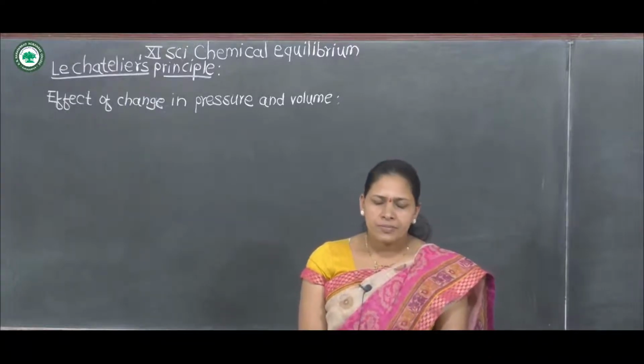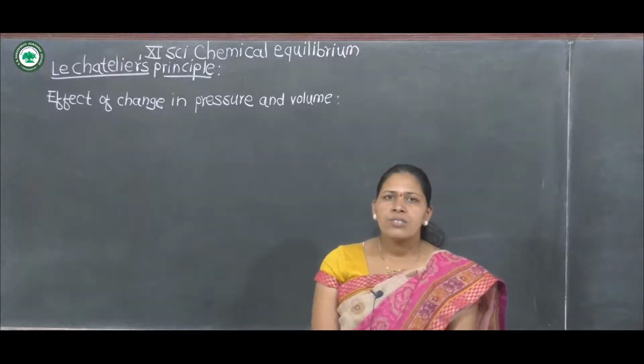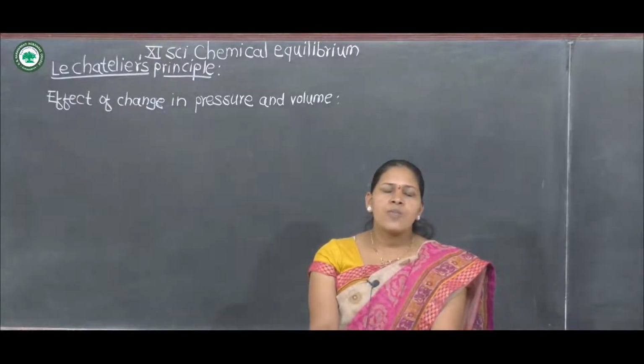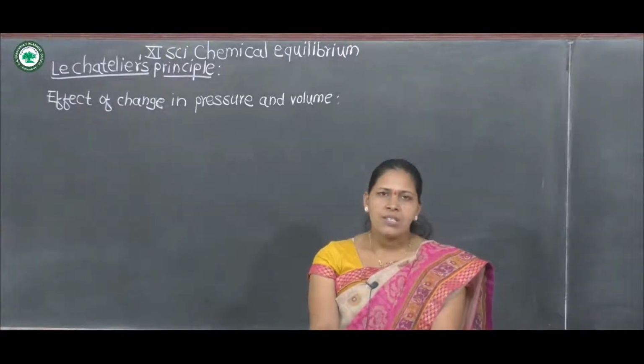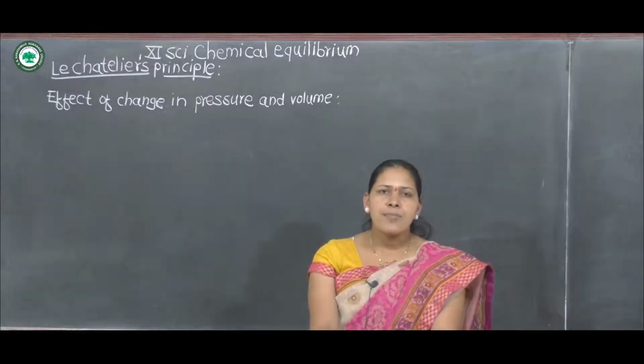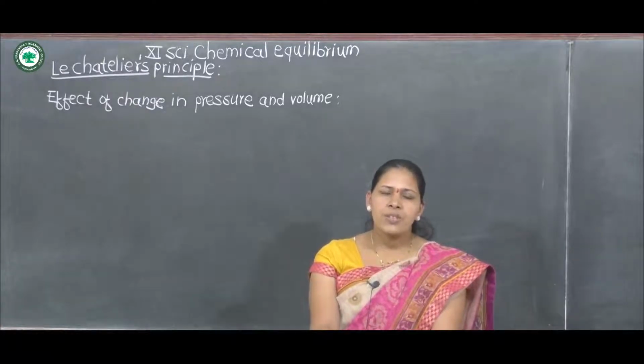First of all, change in pressure does not affect the concentration of solids and liquids, but the concentration of gases is appreciably affected by change in pressure.